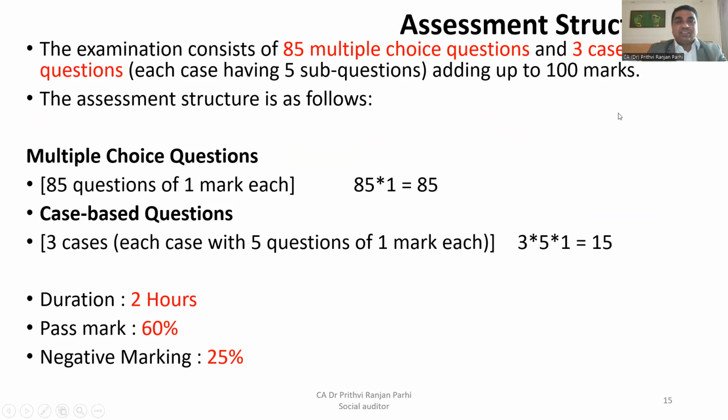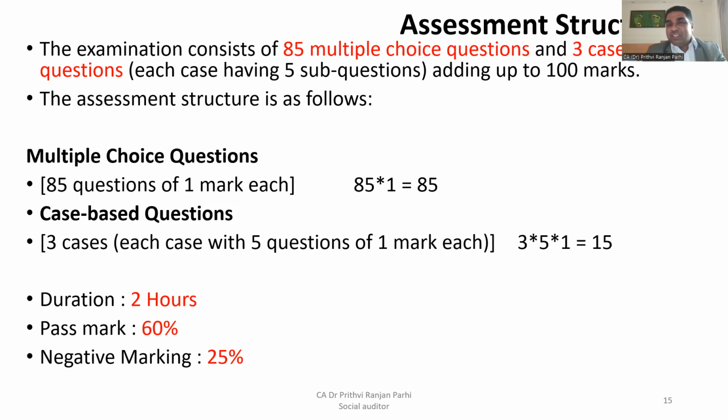In the examination, one has to face, in total, 100 questions. Each question is 1 mark. There will be, first of all, 85 one-mark questions and 3 case studies. So 85 questions into 1 mark is a total of 85 marks. Then 3 cases, 1 case is 5 marks, so that comes to 15 marks. This is how a total of 100 marks one has to answer.